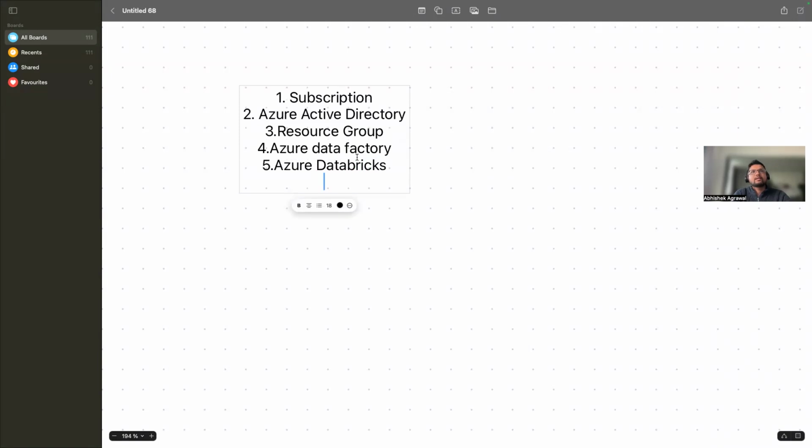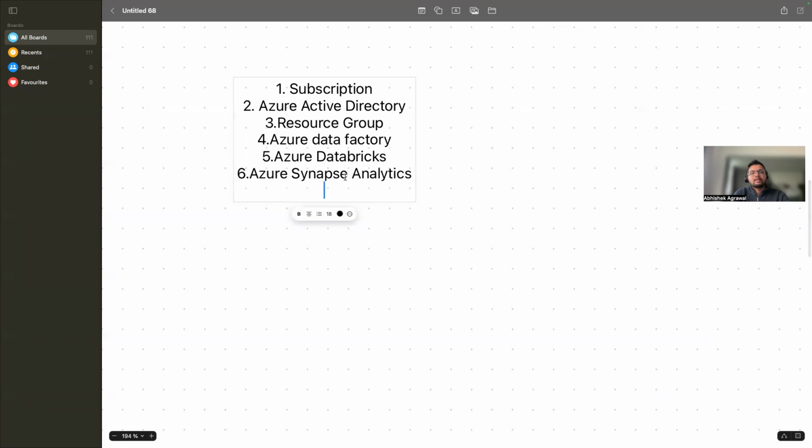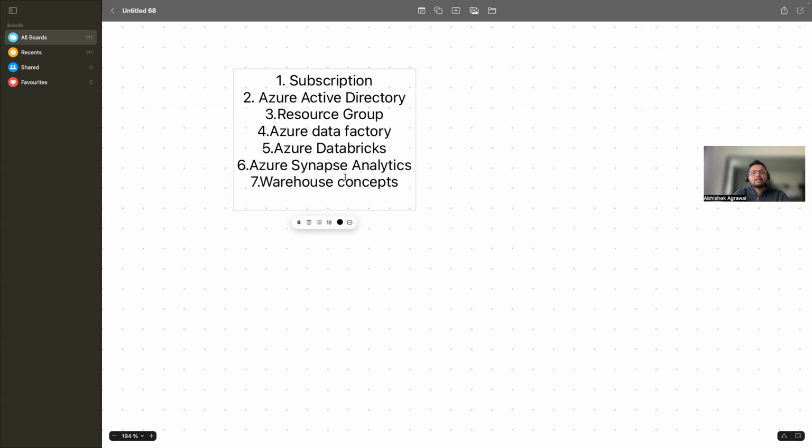Then we will cover Azure Synapse Analytics. Then we will cover the warehouse concepts. Then we will also know about Fabric.